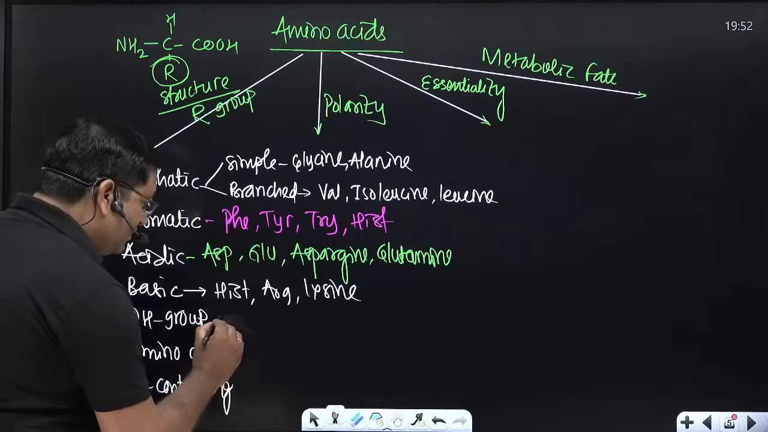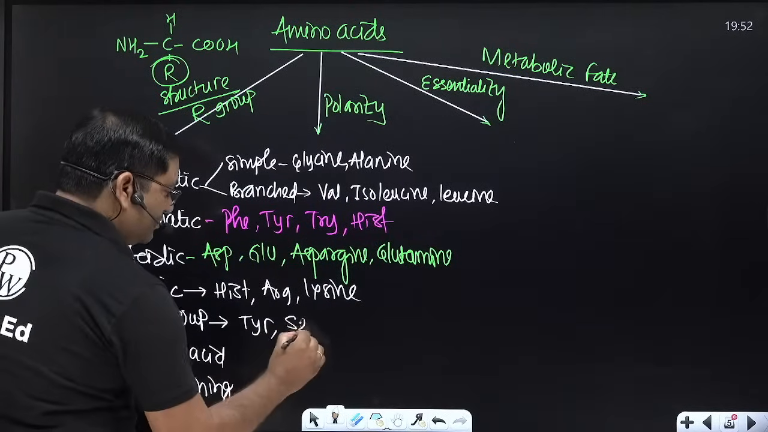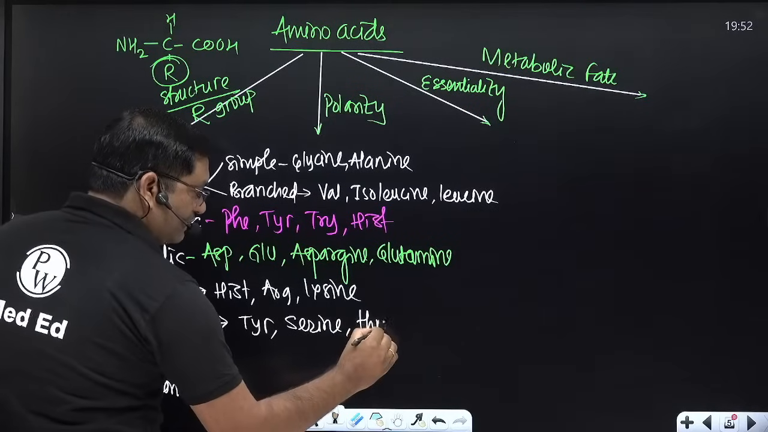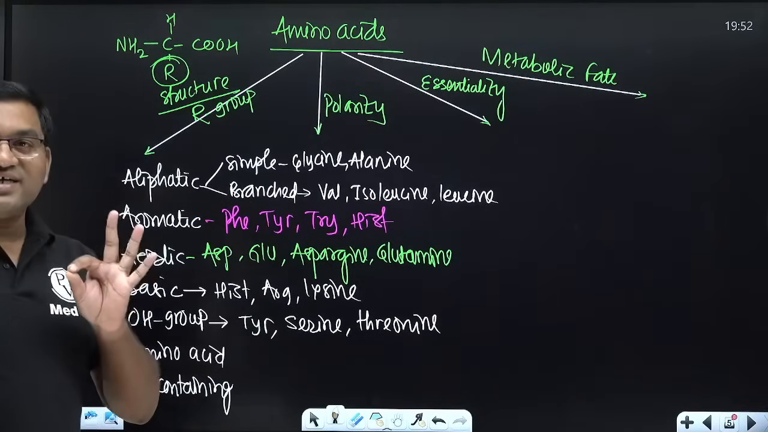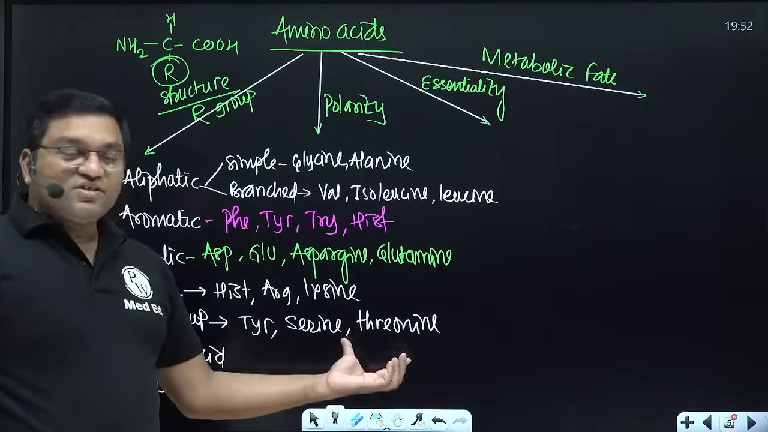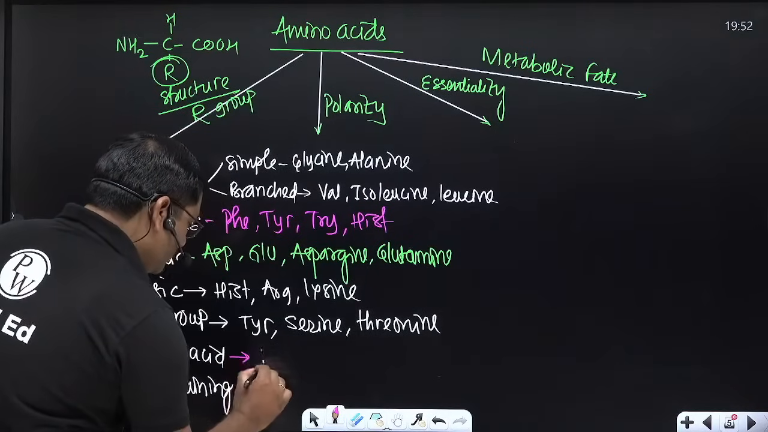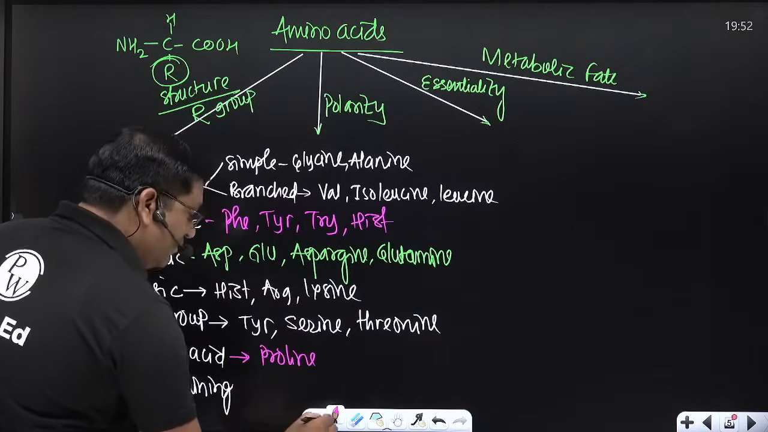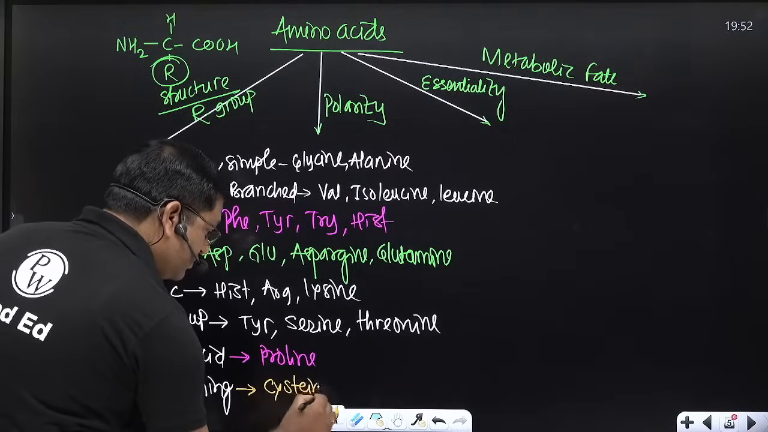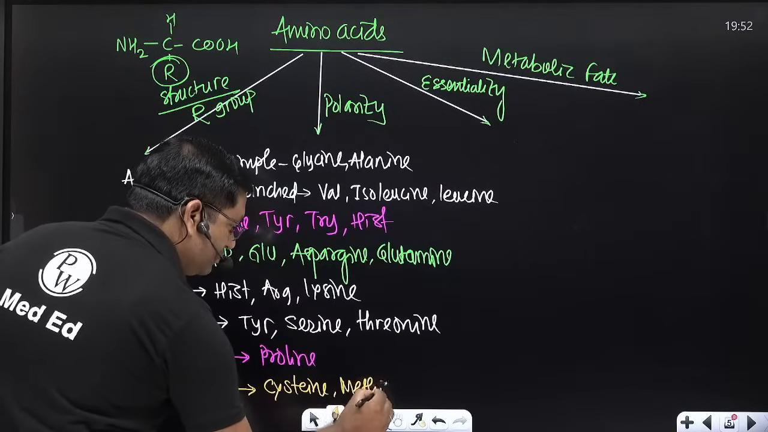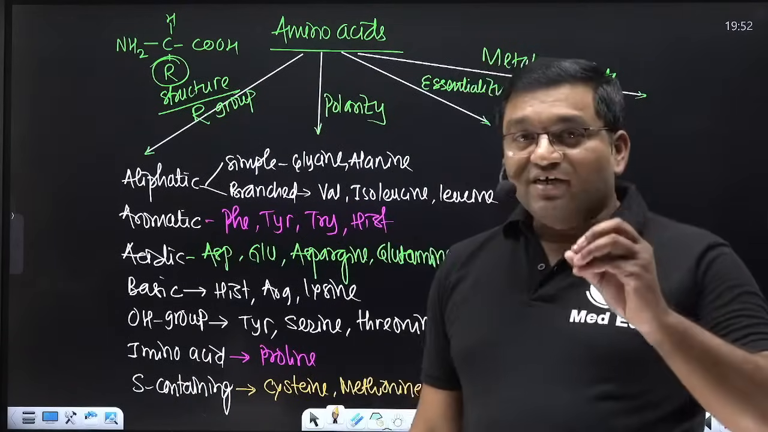OH group containing amino acids: tyrosine, serine, threonine. The mnemonic for the OH group containing amino acids is "Ti-Sa-Thre". The imino acid is proline. And sulfur containing amino acids include cysteine and methionine. So these are 20 amino acids; the 21st is selenocysteine, the 22nd is pyrrolysine.